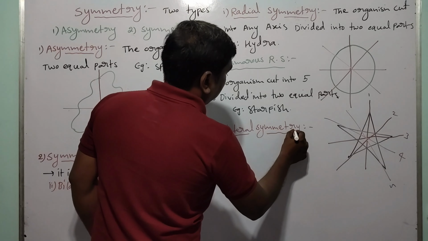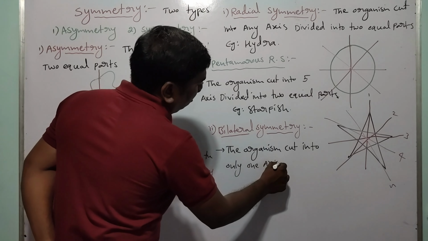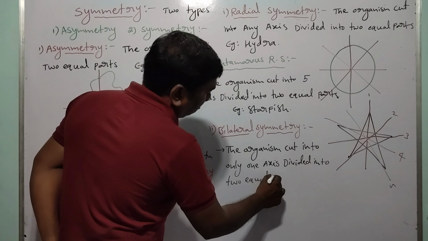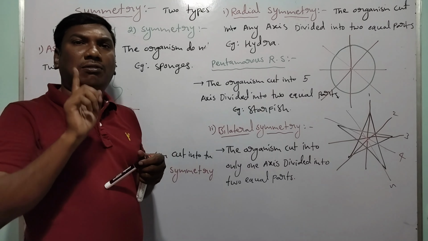It means the organism cut along only one axis divided into two equal parts is called bilateral symmetry. Bilateral symmetry example, butterfly.